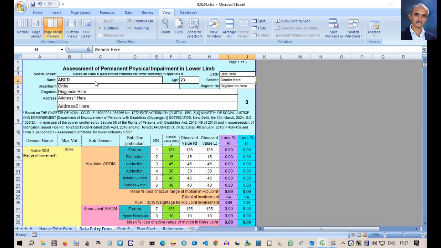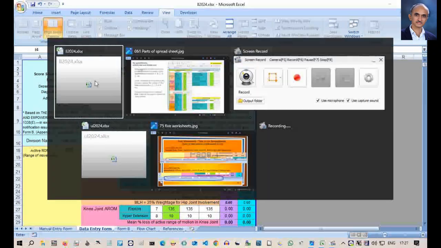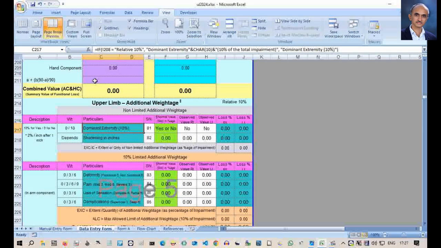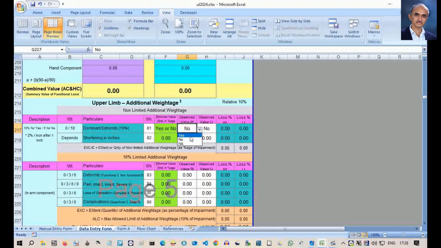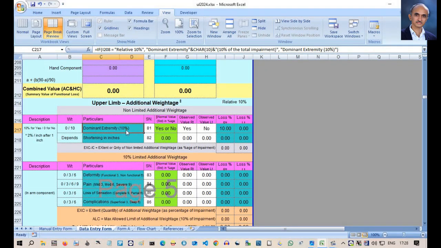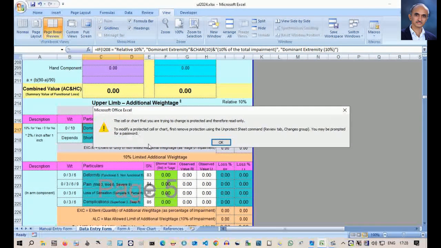Sometimes, in a cell there will be a drop-down list and you have to select one value from that list. For example, in the data entry form worksheet, for the cell designated for dominant extremity, you can choose between yes or no. Another example is selecting between the options, relative 10% or absolute 10%. However, you cannot enter data in other cells, which display the labels or results of calculations or out-of-the-page cells. This process of prevention of entries is called locking.